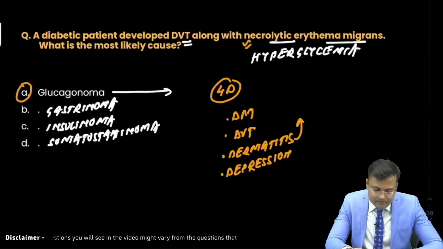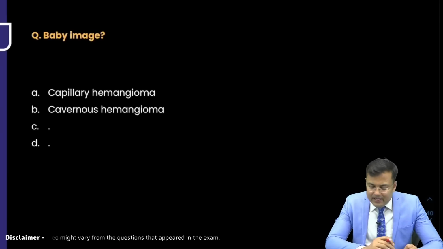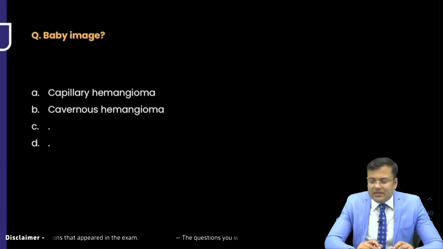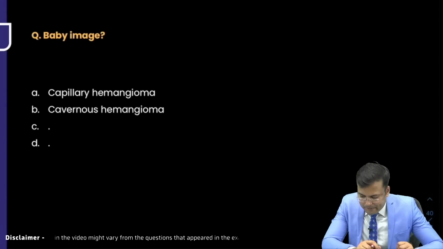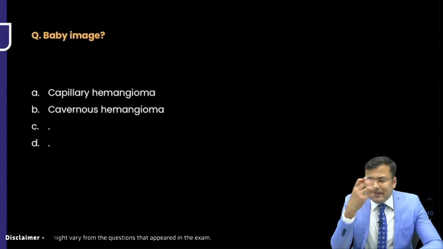Okay. Now next question. There was an image showing capillary hemangioma, cavernous hemangioma. Anybody remembers this question? Waiting for your reply. There was one baby image with hemangioma.